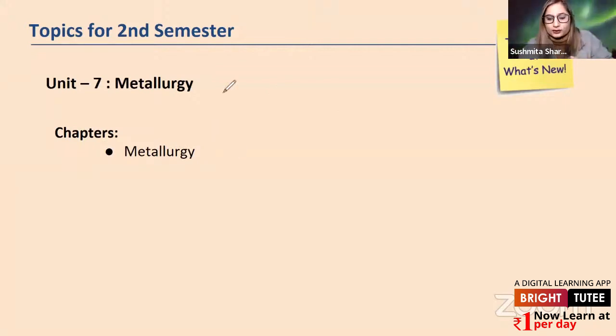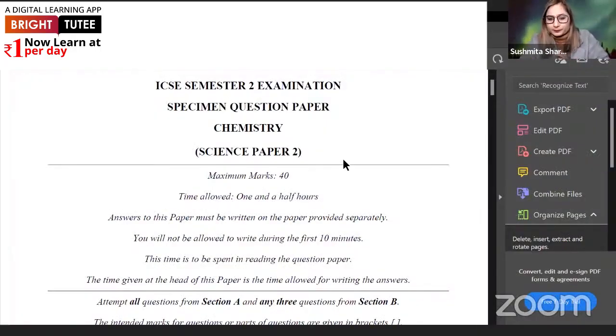Okay, so let's just open the specimen question paper. Yes, this is the question paper. I hope everybody can see. Is it visible to all of you? ICSE semester 2 examination. 5 participants have raised hands. All right, let's just invite somebody. Okay, Aruna ma'am, I'm inviting you, Aruna Rao.